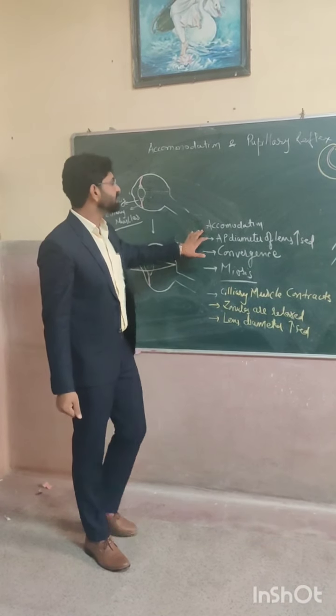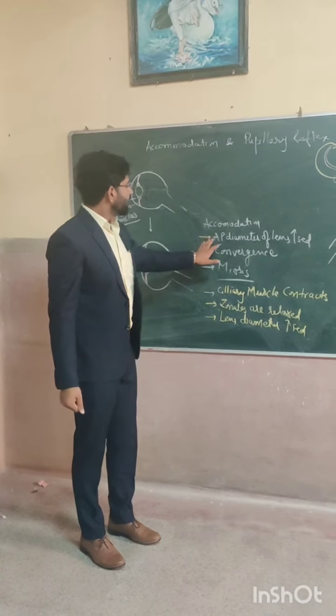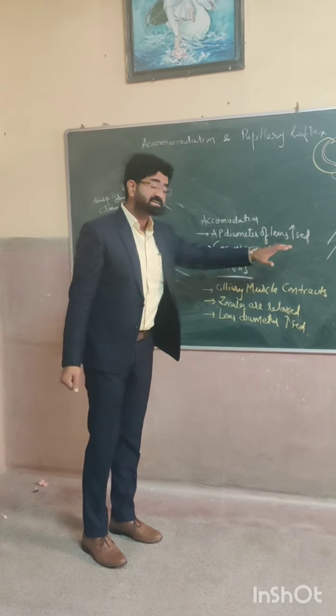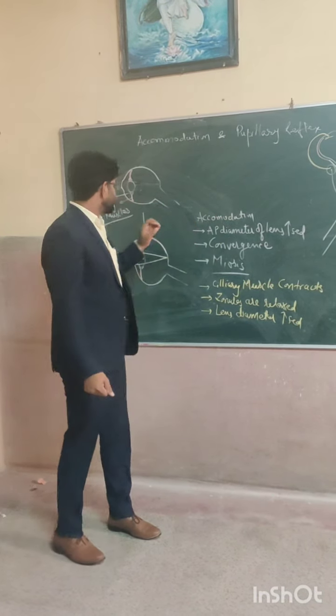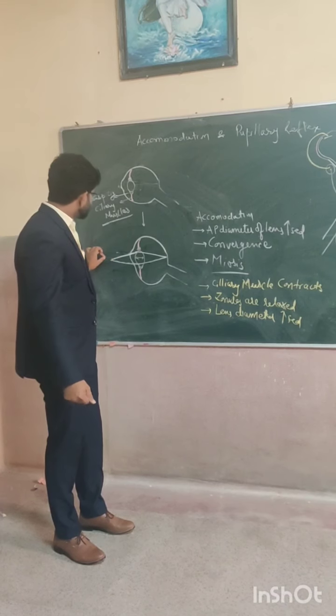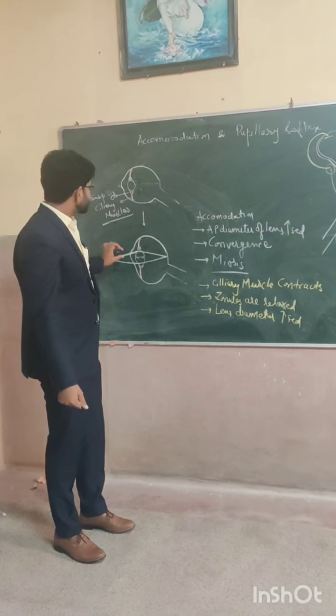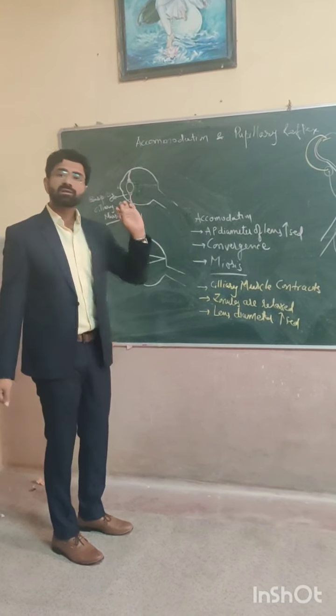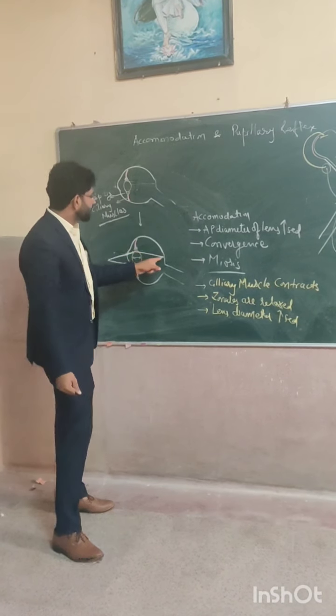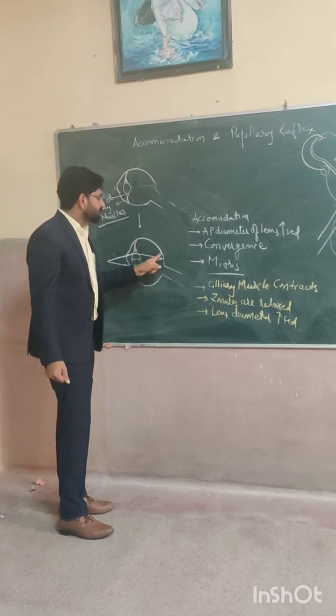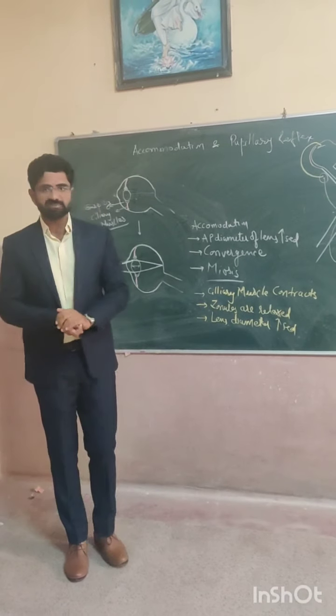So in accommodation, three things take place. First, the anterior posterior diameter of the lens is increased, by which there will be convergence of the rays coming from a near object, and these will come at the point of retina, by which we can see that object.